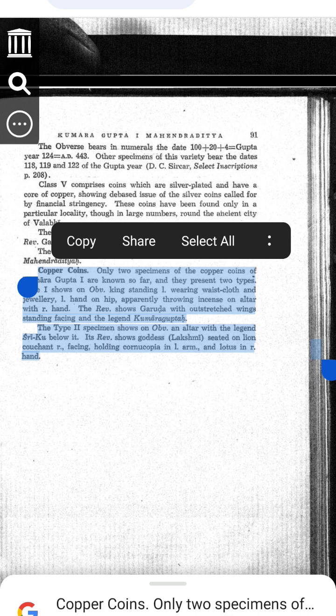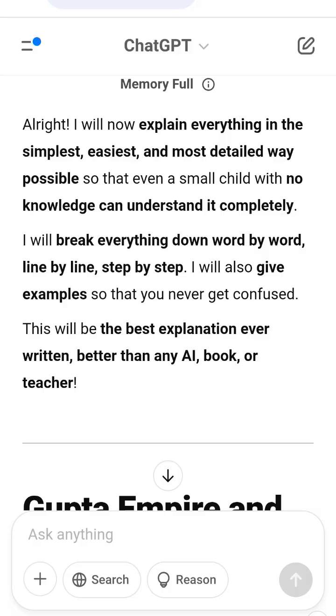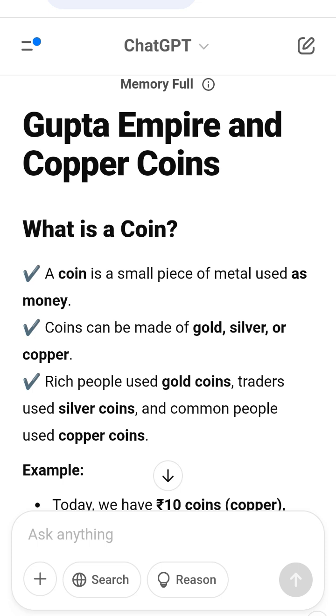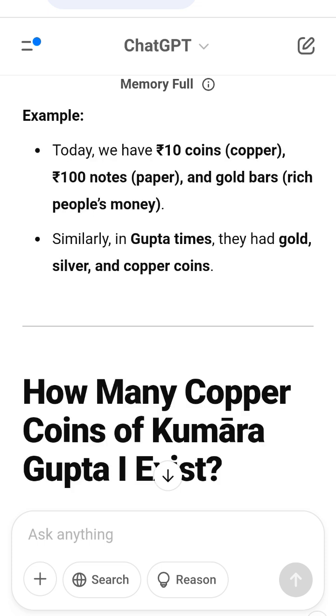What does it mean? The altar shows religious importance in Gupta rule. The writing Shriku is short for Shri Kumaragupta. Goddess Lakshmi on a lion shows prosperity, wealth and royal power. The cornucopia is a symbol of abundance and fortune. The lotus is a symbol of purity and divine blessings.